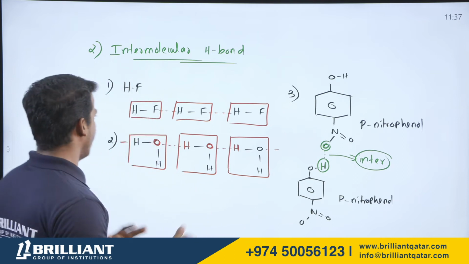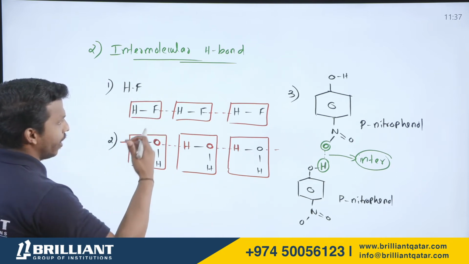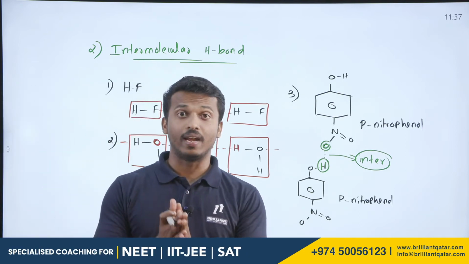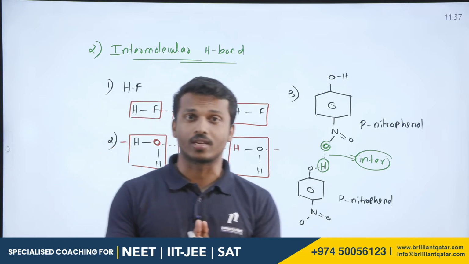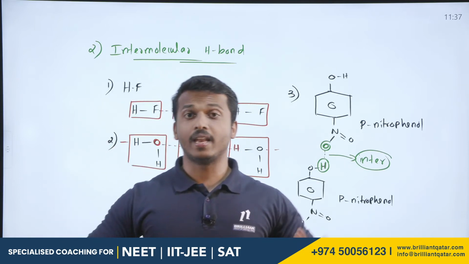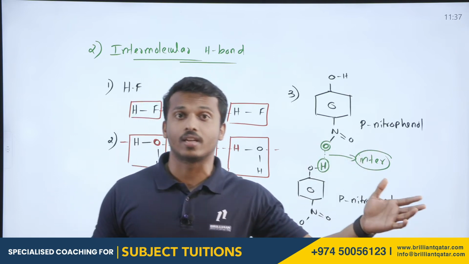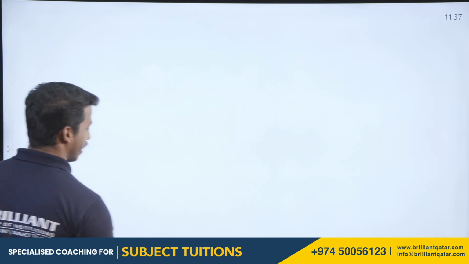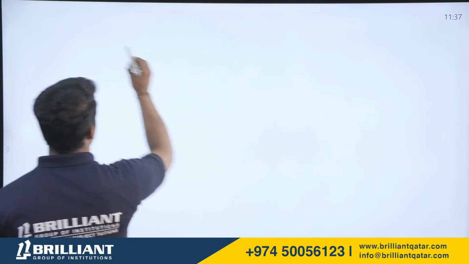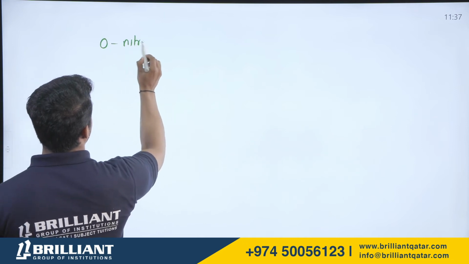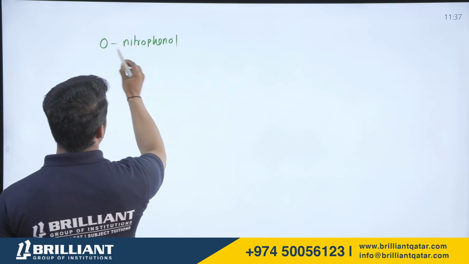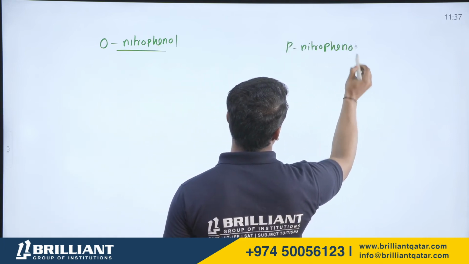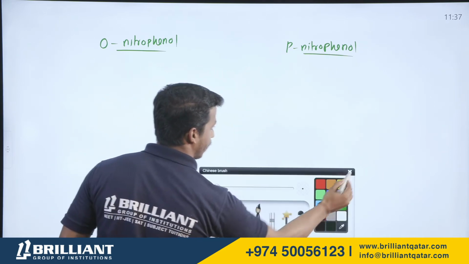Clear all? Got it? Let me consider a special question in this area. You may be familiar with this question from grade 11, the chapter chemical bonding and molecular structure, from the part on hydrogen bonding. And in grade 12, in alcohols, phenols and ethers, during nitration also, this question is expected. The question is related to ortho-nitrophenol and para-nitrophenol. So let me consider ortho-nitrophenol and para-nitrophenol. What is ortho-nitrophenol? Let me draw the shape once again.